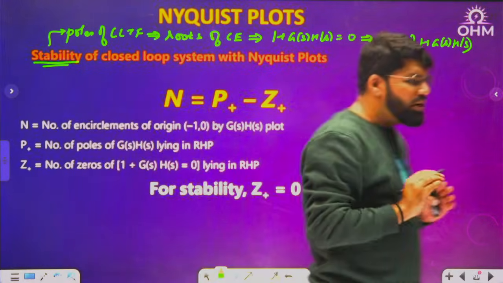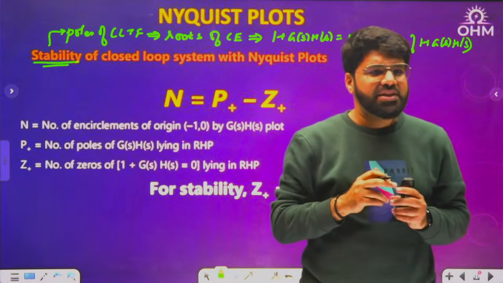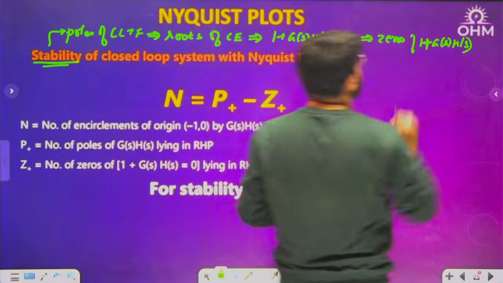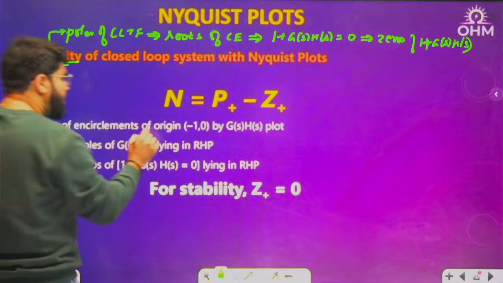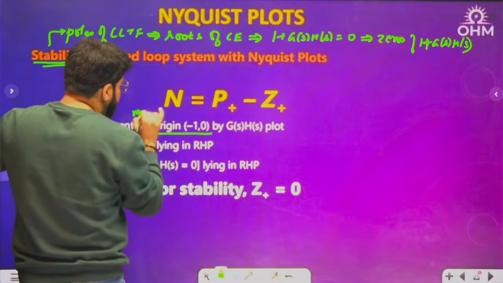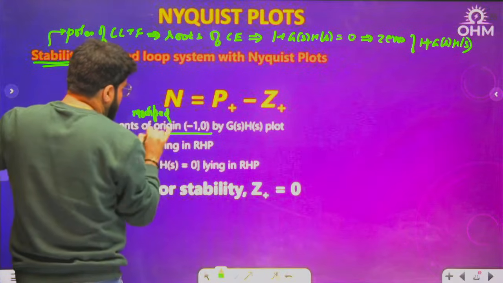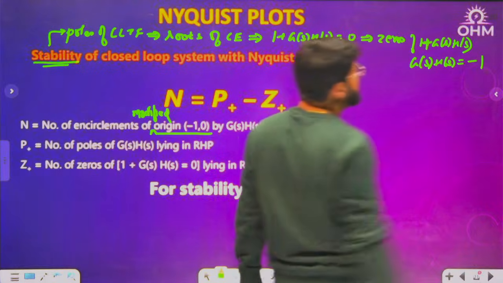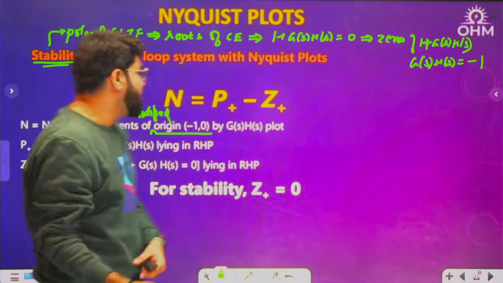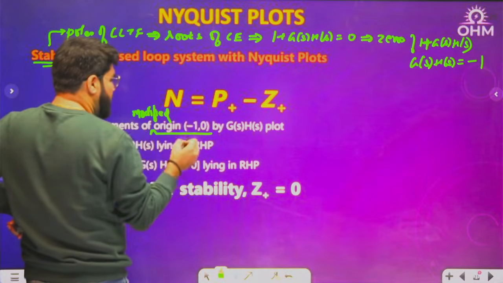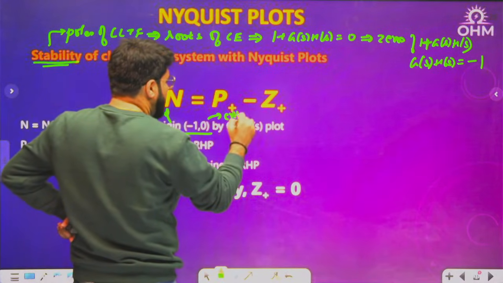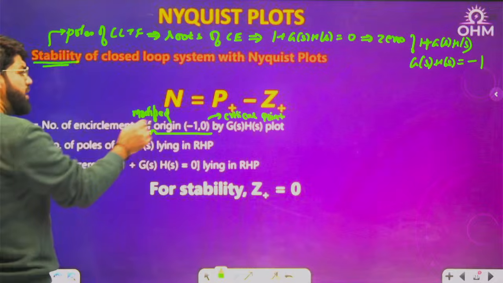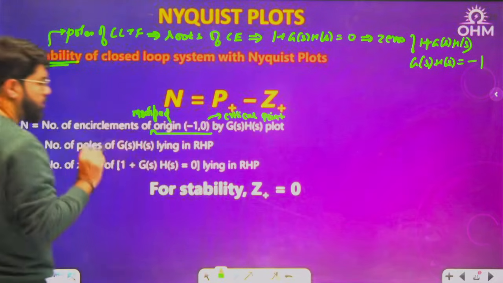So what we actually do is, there are two things. We think about 1 plus GSHS plot, or we think about GSHS plot only. But we shift the origin. So number of encirclements of the modified origin is then considered. What origin? When you make this equal to 0, you get GSHS equal to -1. Actually, I want the encirclement of -1. So I want the encirclement of modified origin, sometimes also known as critical point of the Nyquist plot. So I want the encirclements of this origin -1, 0 by the GSHS plot, by the Nyquist plot.